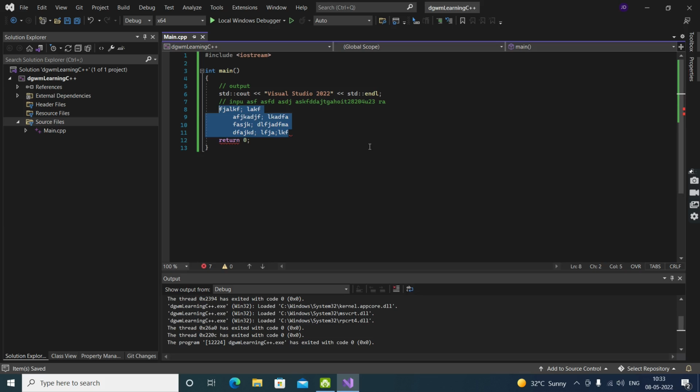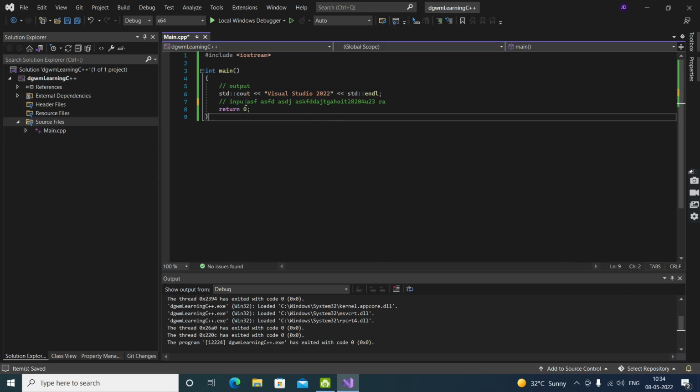Sorry, it's not working. What's the shortcut key for this? I don't know. I just did it like this. Okay, so this was it. Whatever you put inside this is going to be commented. You can see from here till the end over here. We start it from here and end it over here. Whatever comes in between is going to be commented. That was a multi-line comment and this was a single line comment.